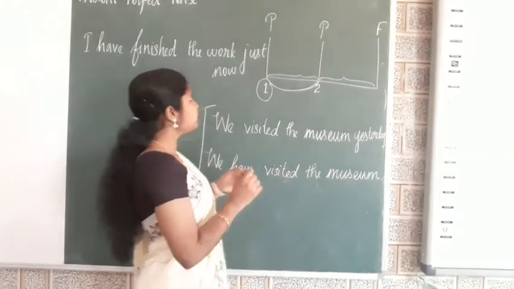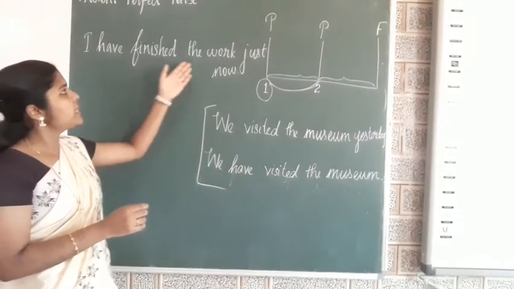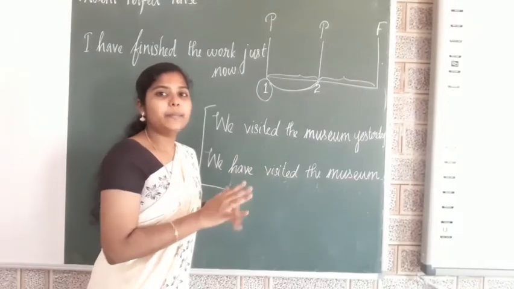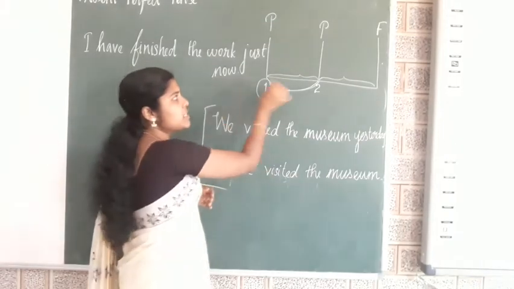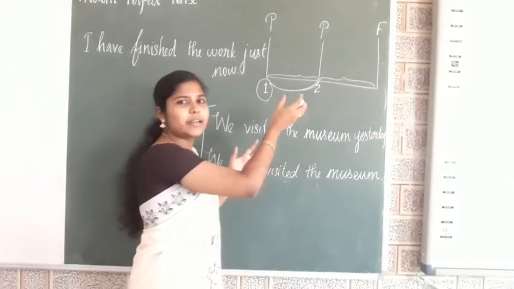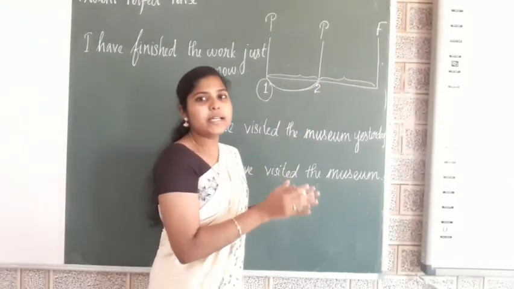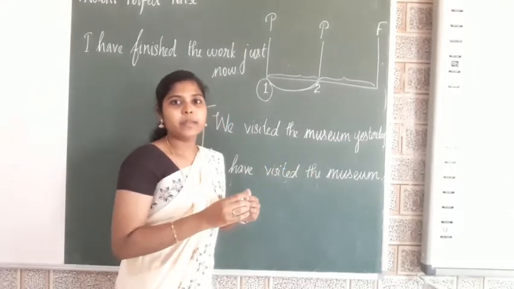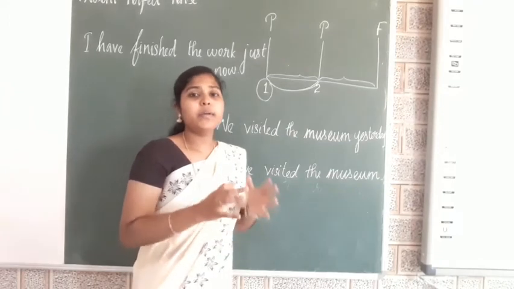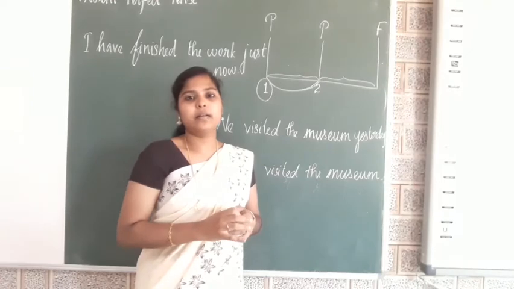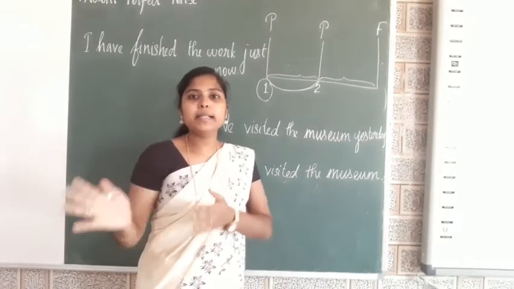For example, I have finished the work just now. The work has been completed. Here, finished work is in the past time, but it is related to the present. It happened just before. Now I am talking about a work which was done just before 1 hour, or in the early morning.